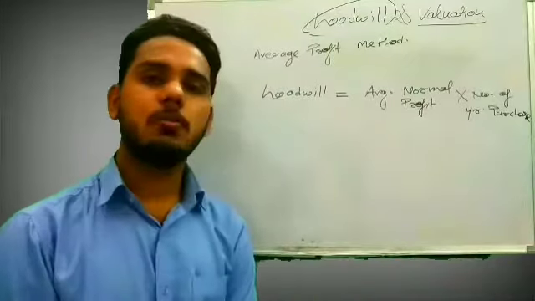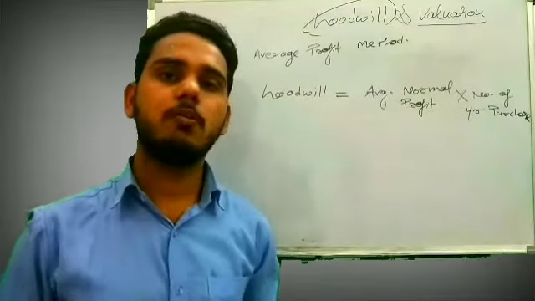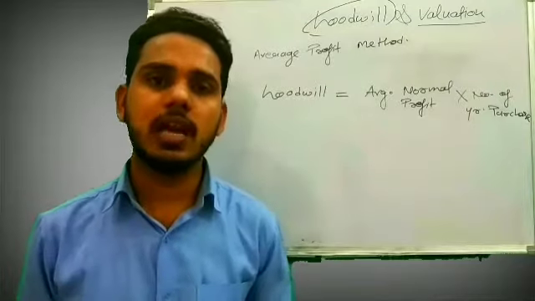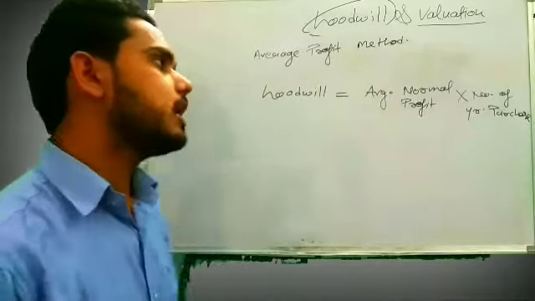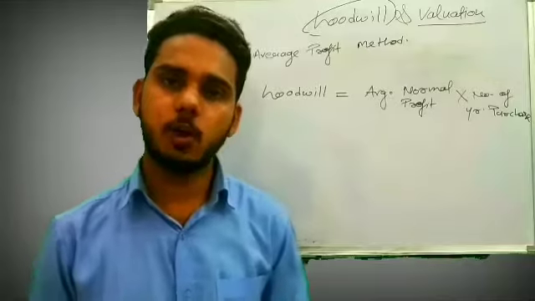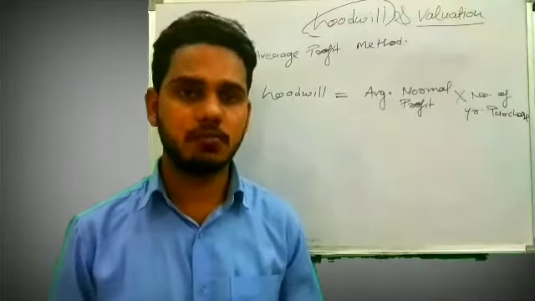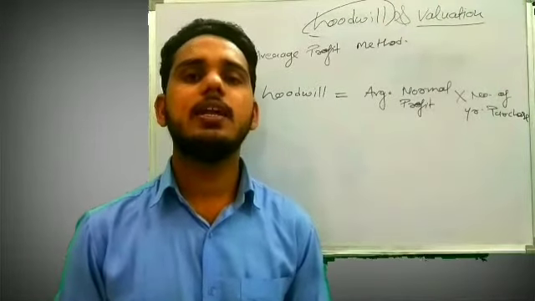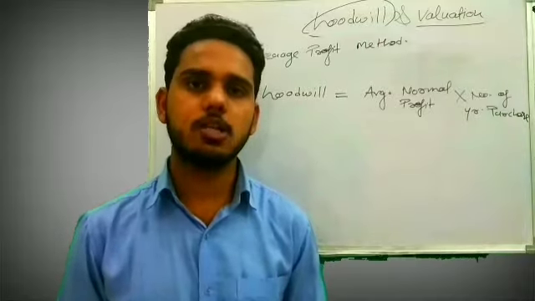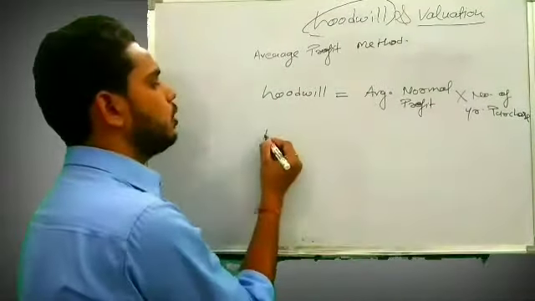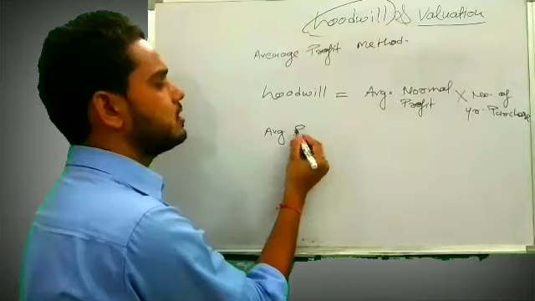Now what does average normal profit mean? Average normal profit means what, on an average, we are earning. For example, we are given 4 years' profit. We'll take the average of these 4 and get to know the average profit. The method of average profit is very easy.